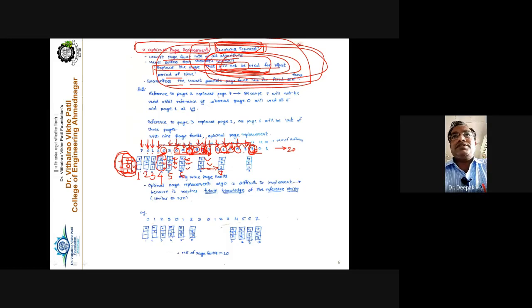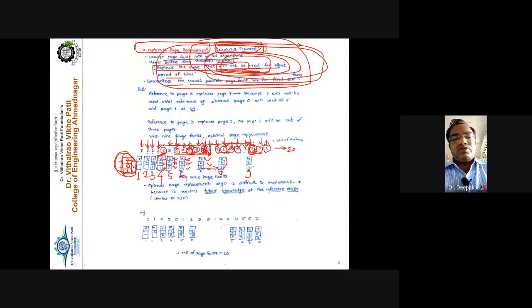Now come to page number 7. 7 is not available in the memory, that's why a page fault occurs. Page fault number 9. And what is happening here? Out of 2, 0, 1, which is to be replaced? 0 is required, 1 is required, so 2 is not needed soon. That's why 2 is replaced here. So 7, 0, 1. The next memory reference is to 0, no question about the page fault.